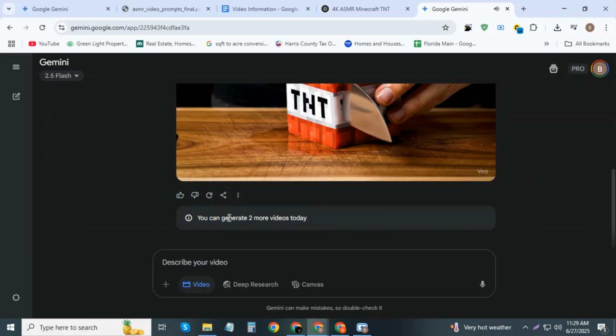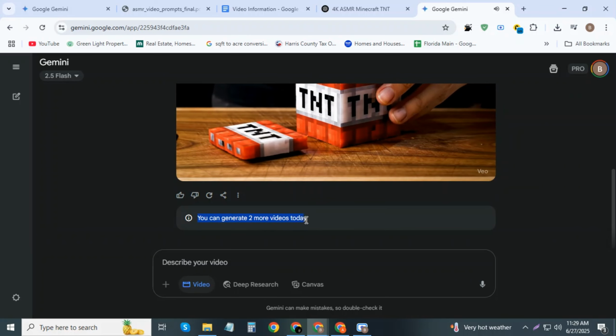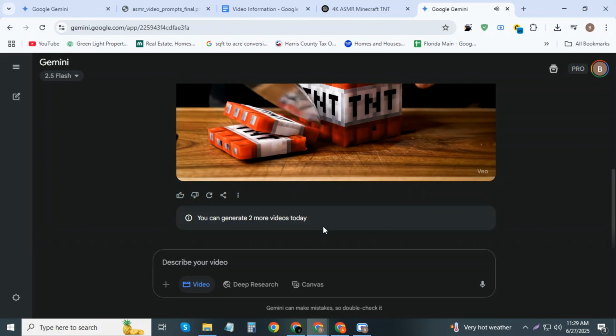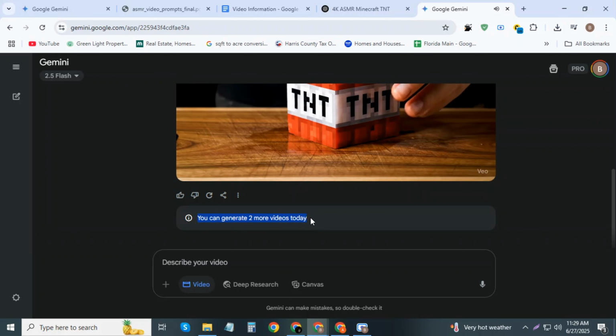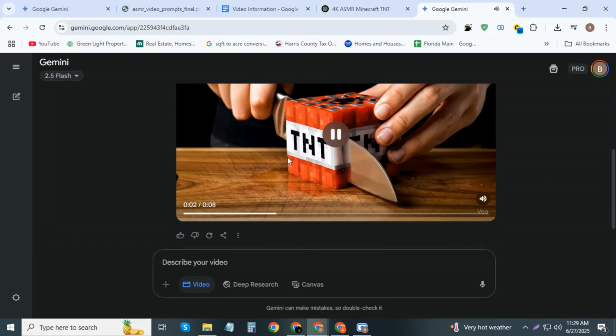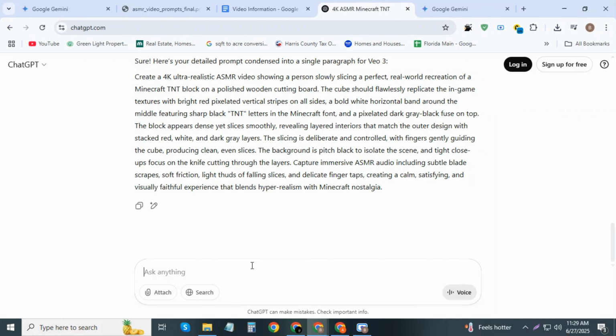As you can see below, I can create only 2 more videos using Veo 3 in Gemini. Let's go ahead and create those videos. So that, we'll move to ChatGPT to generate more video scripts like this one. Now I'm planning to create a fruit cutting video, so I'm giving instructions to ChatGPT. I'd like some crystal clear fruit cutting video prompts to generate a video using Veo 3.